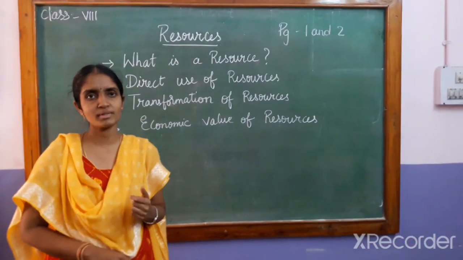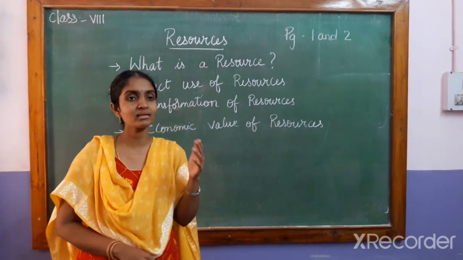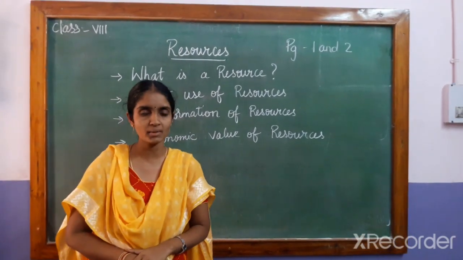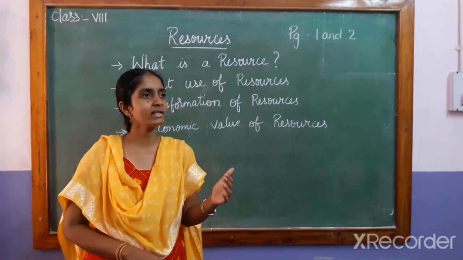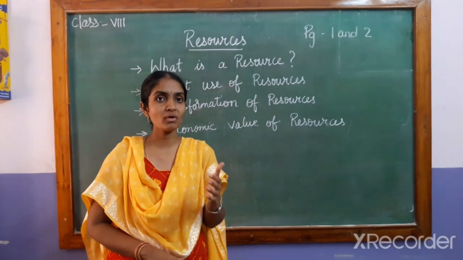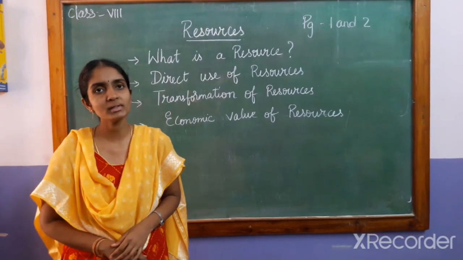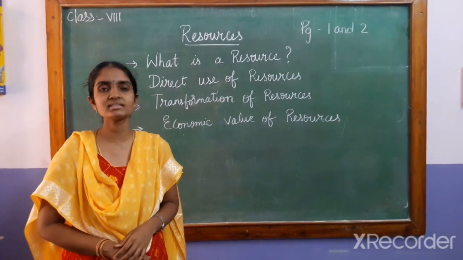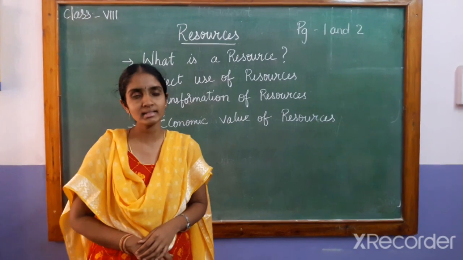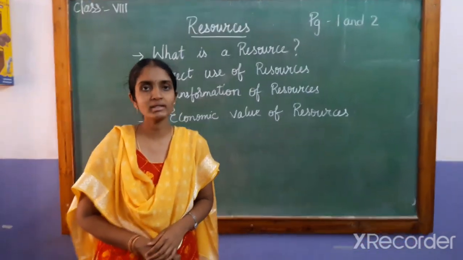Now what is transformation? Transformation is nothing but before using it, we convert that energy into another kind of energy. For example, sunlight, which we use directly. With the help of his efficiency, skill and technology, the human harvests the solar energy by building solar panels and solar cells and converts the solar energy into electrical energy.